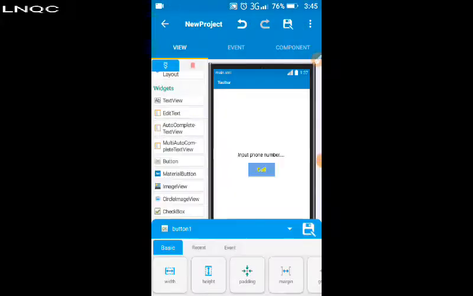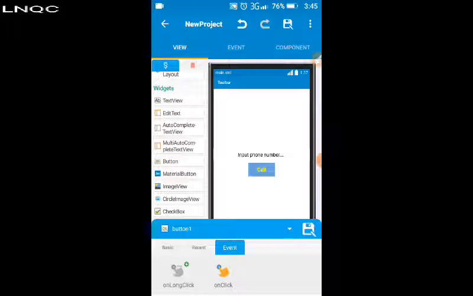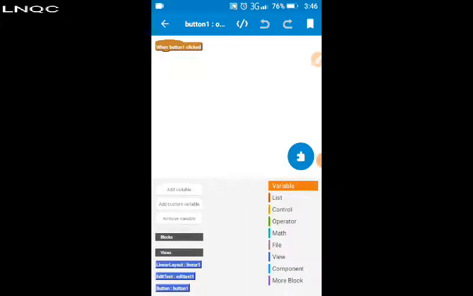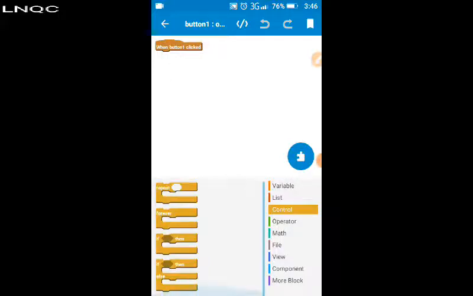We are now off to the main activity that will go on when we click on the button. So events on click. We click on the control tab, then we pick up the if then block, if then or else. Then we go to where component. We add one component, that intent component. We name it as call.